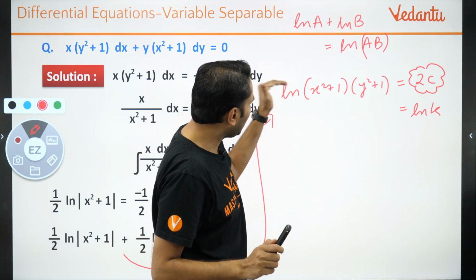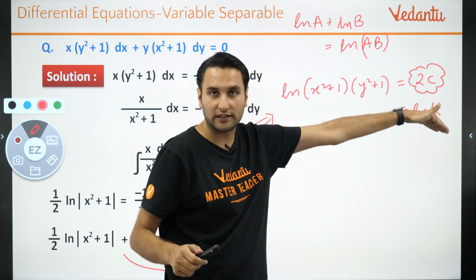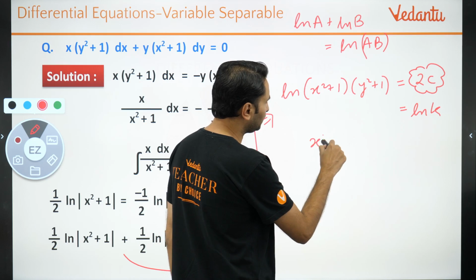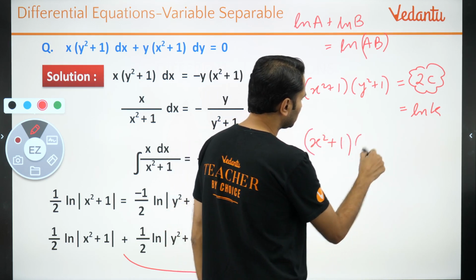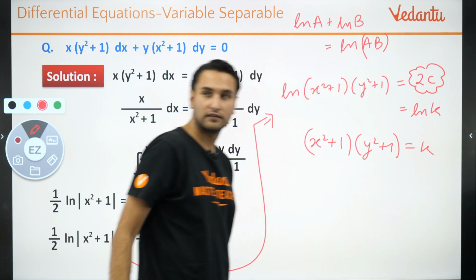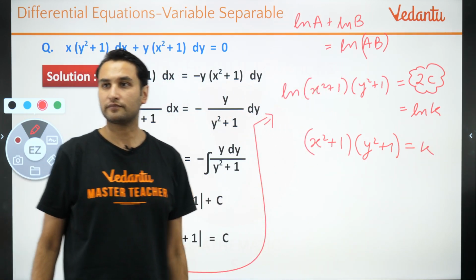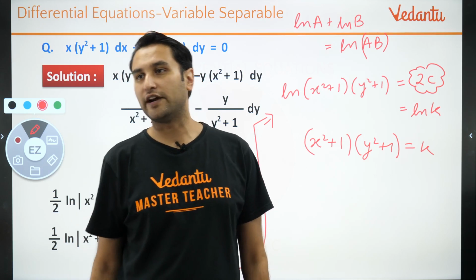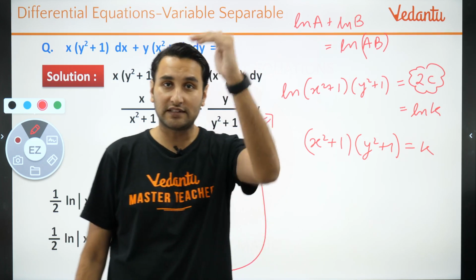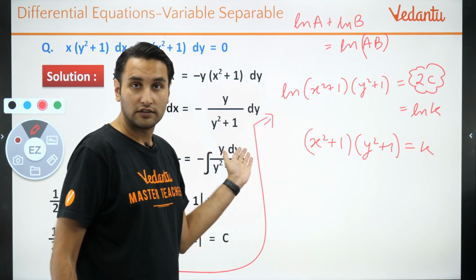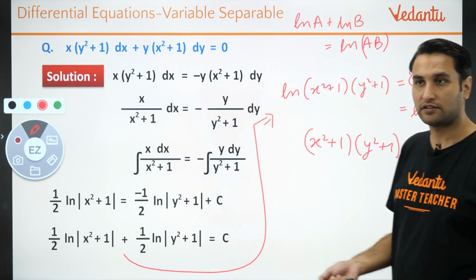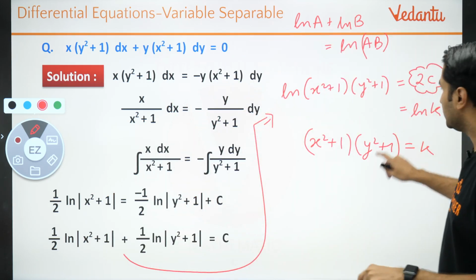तो आपके पास क्या हो गया? ln this is equal to ln k. ln can be removed, the log can be removed. So what you are left with is this. Something like this. Agree? So Sagar Tirth is asking why it is indefinite, not definite. Because beta, there are no limits of the integration that you can use here. It's a general integration. There are no limits of the integration. Got it? ठीक है, तो समझ में आया?